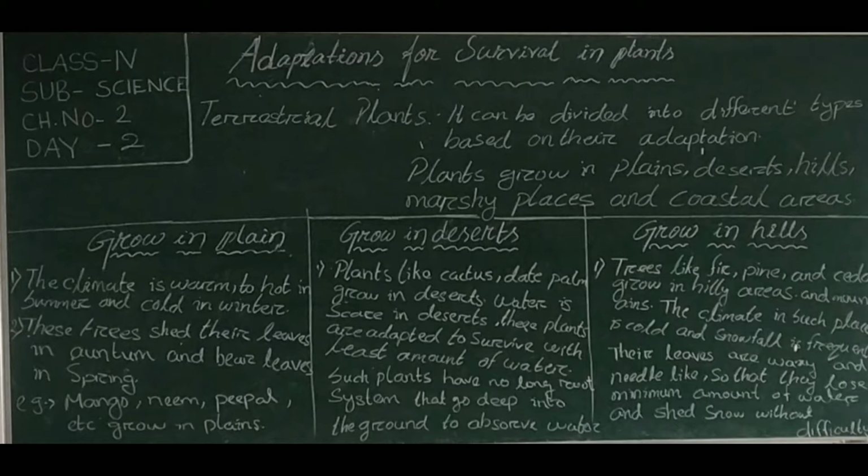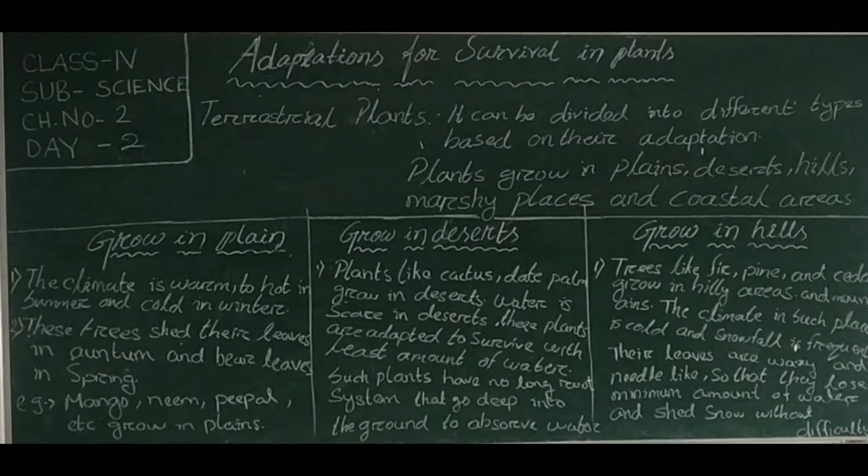What is adaptation? Plants have developed different features in order to live or survive in different places. The special features that help an organism to live in a particular area are known as adaptations. Similarly, the habitat of a plant is the region where a living thing lives or grows naturally.